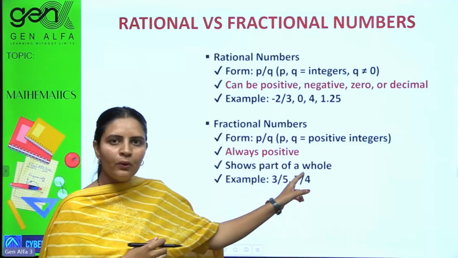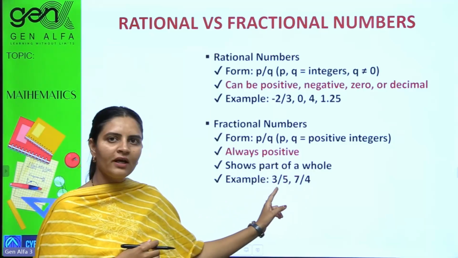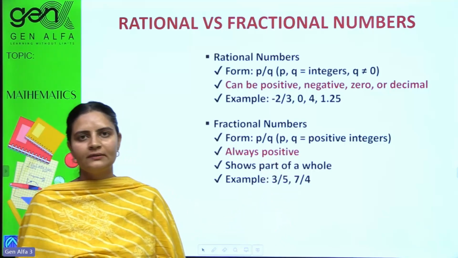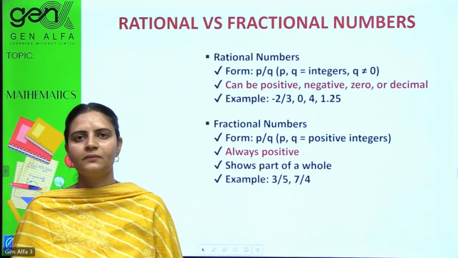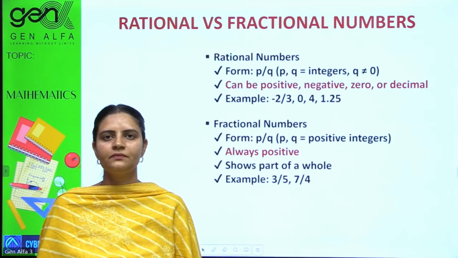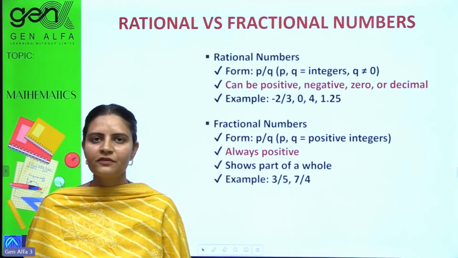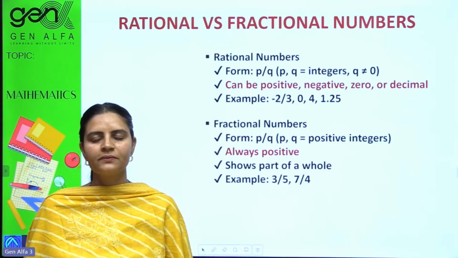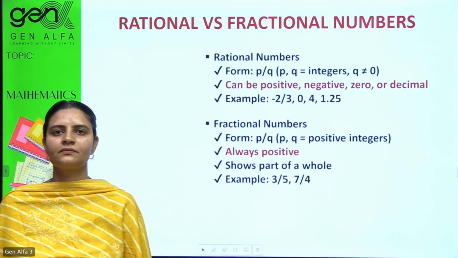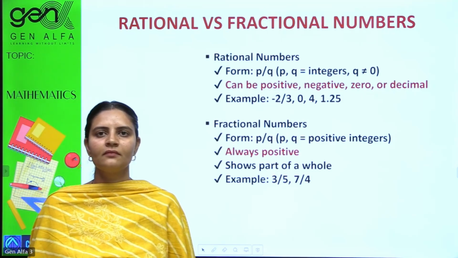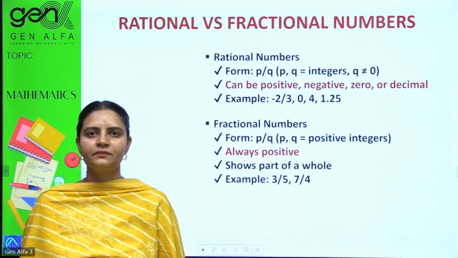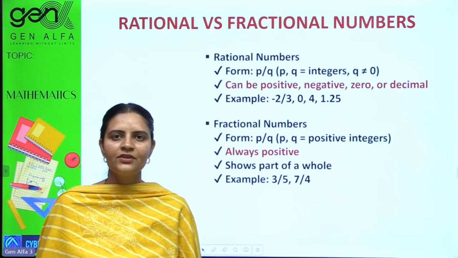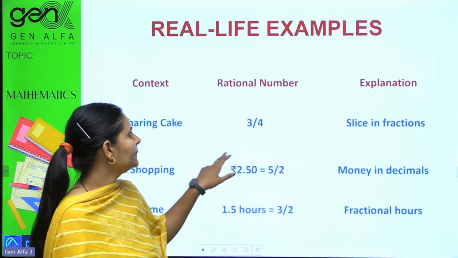So it shows part of a whole. Examples are 3 by 5, 7 by 4. Just take a note of it and let's move further. The main difference is fractions cannot be negative, but rationals can be negative. Yes, dear children, let's move ahead.